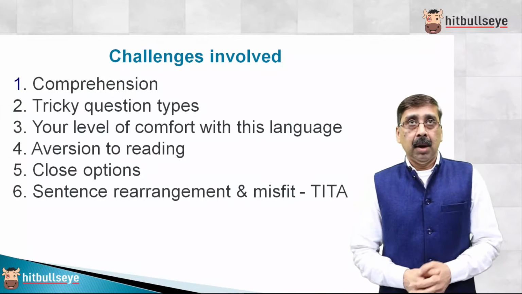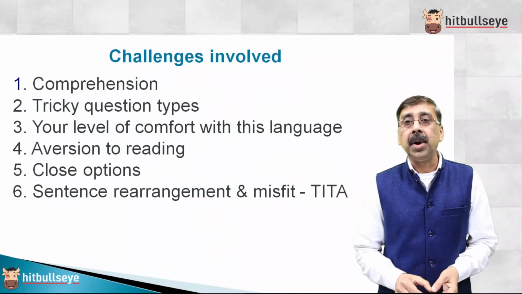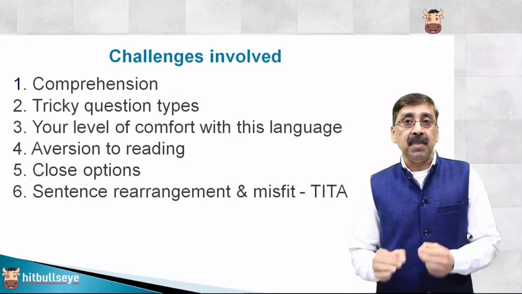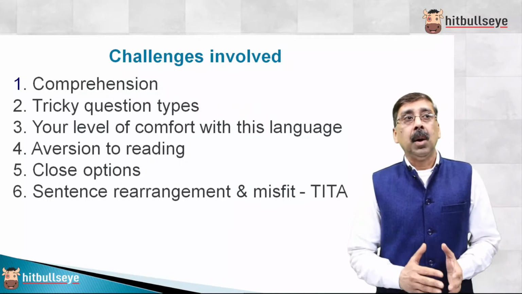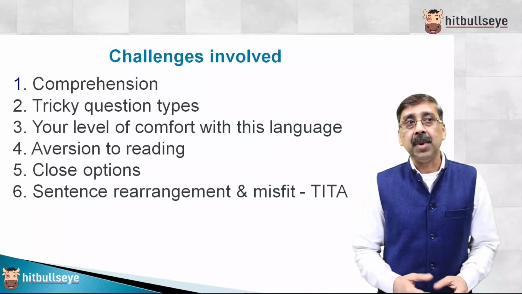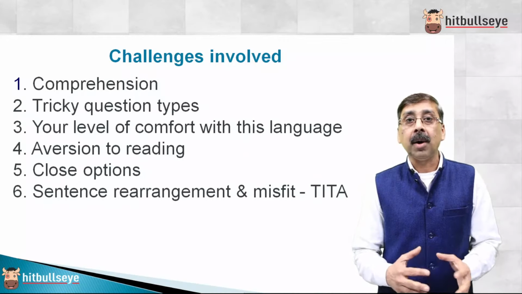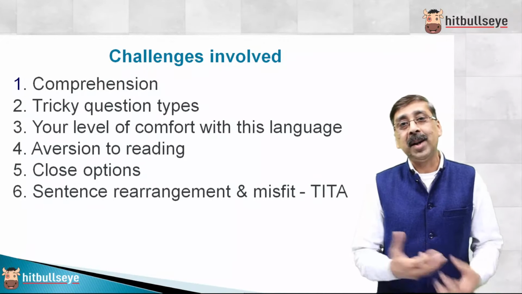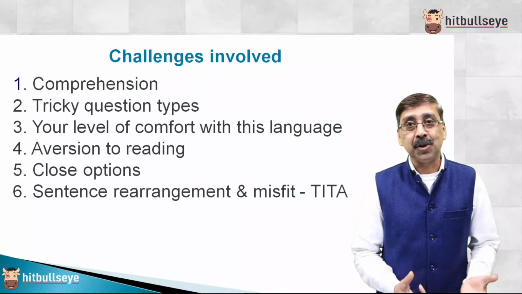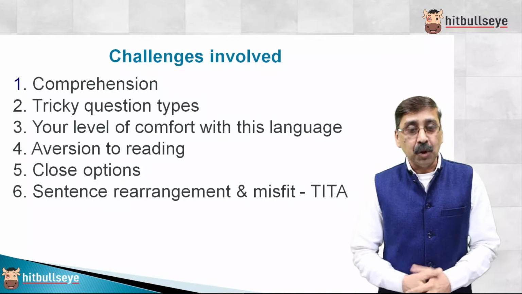Tricky question types. We have got 6 or 7 question types in RCs. For example, main idea, inference, tone, title, vocabulary, and most important, critical reasoning based questions. From 2018 onwards, we are generally coming across critical reasoning based questions, and these are something like this. For example, which of the following, if true, will strengthen or weaken the author's argument? Now if you are not able to capture the author's argument, there's no point in strengthening or weakening. Or if you are not aware of the fundamental critical reasoning tricks to solve these question types, then you'll find yourself helpless. So these are the 6 or 7 question types.